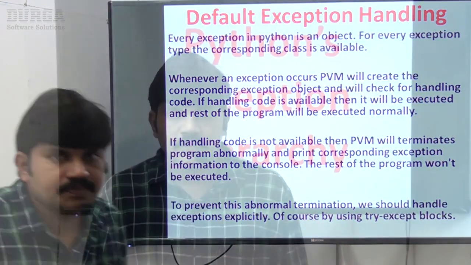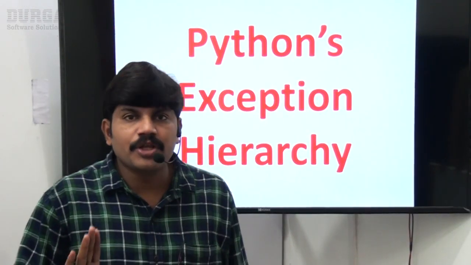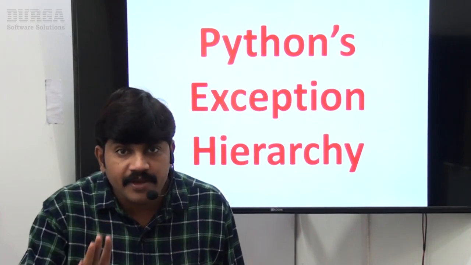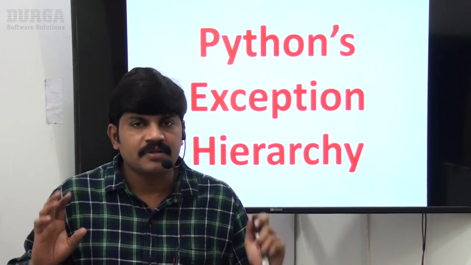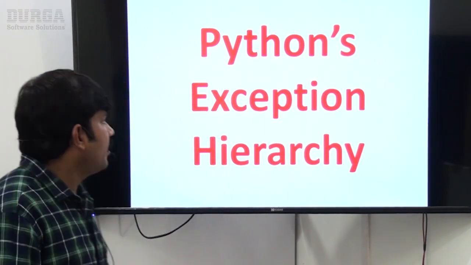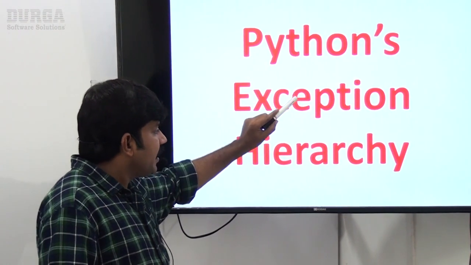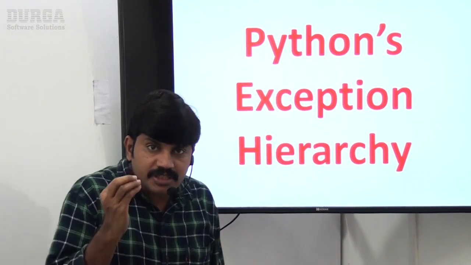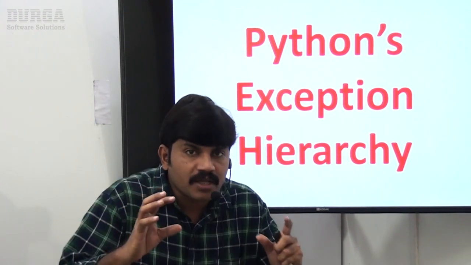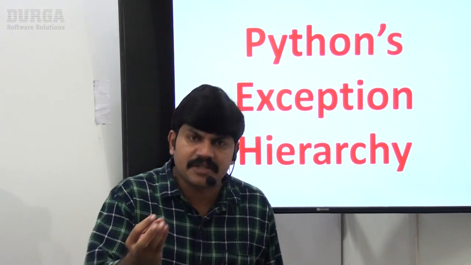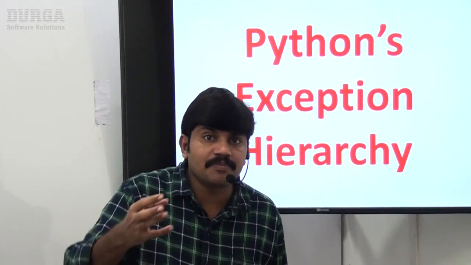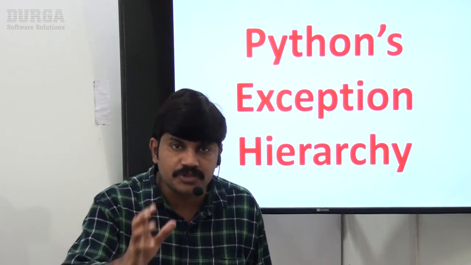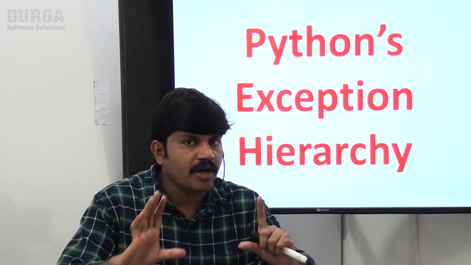Any doubt? Hi friends, in the last video we covered default exception handling in Python. Now the next thing I have to discuss is Python's exception hierarchy. Just a basic idea. What are the various exception classes, at least a few? What is the relation between these? Which is the parent class? Which is the child class? You should have clarity.